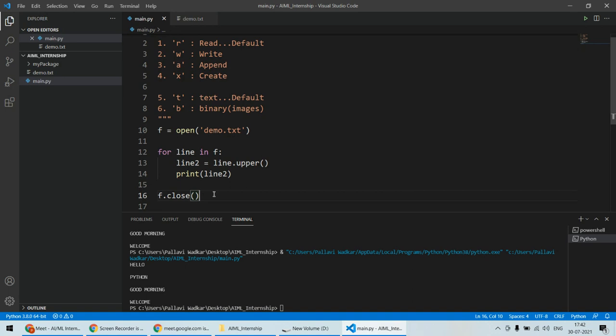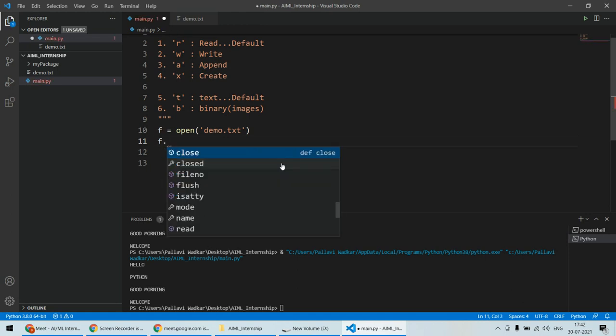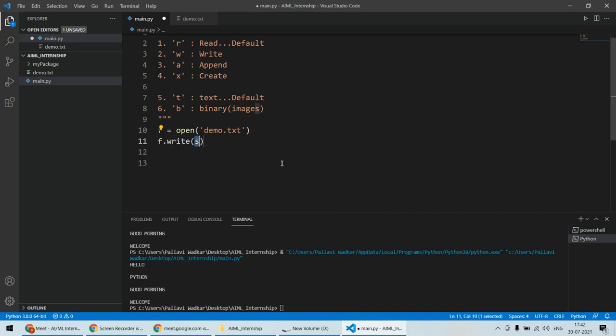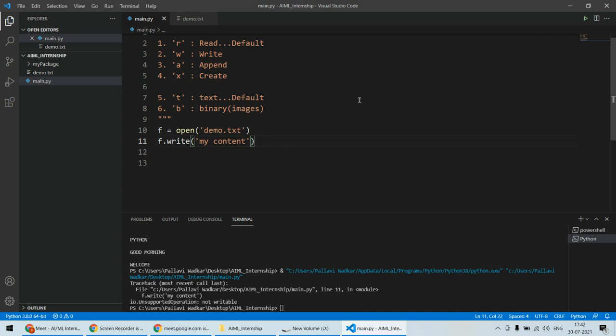Now that is all about reading. What if I want to write content inside the file? Let's assume I am opening this demo.txt file and I want to write some content to it. So if I write f.write here and some content, let's say my content, it can be any variable, any value, whatever you want, you can write in that particular file. Now in this case, if you try to run this, it will raise an error.